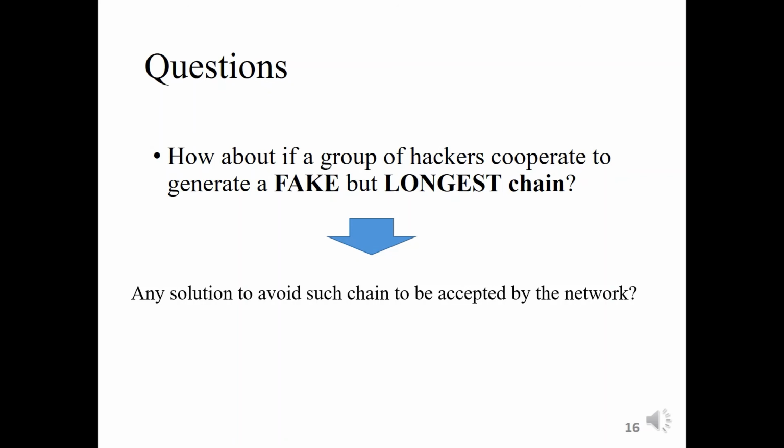If a group of hackers work dishonestly and generate a fake but longest chain, and there is no one checking whether the miners are working honestly or not, the hackers may collapse the network, may break the security of the network.